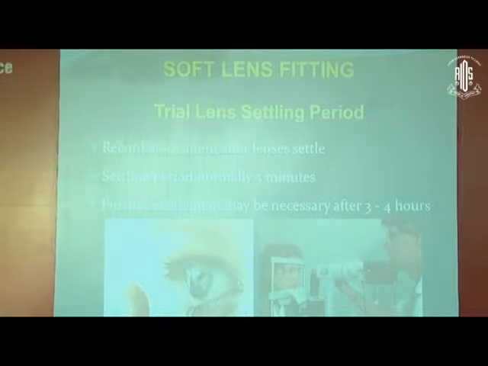So you should not evaluate at that time. Once the contact lens settles on the cornea, you have spent 5-10 minutes with the patient, explaining to him, he becomes comfortable, then you allow the patient to sit on the slit lamp. And then you look whether the lens is well centered or not, whether the movement is okay or not, and the coverage.